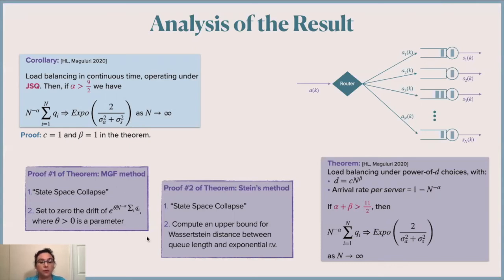The second proof uses Stein's method. And again, we have to prove a notion of state space collapse. It will happen that this notion will be the same in both cases. And then the second step is to compute an upper bound for the Wasserstein distance between the scaled total queue length and the exponential random variable of the limit. Then if that upper bound goes to 0 as n goes to infinity, we have the result.